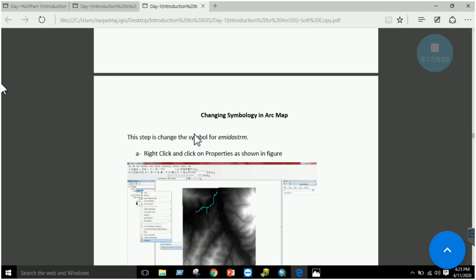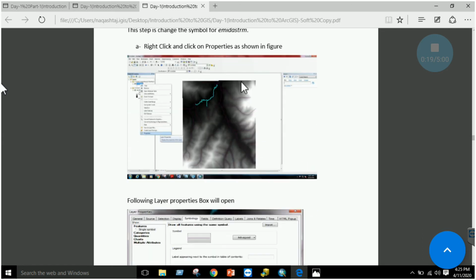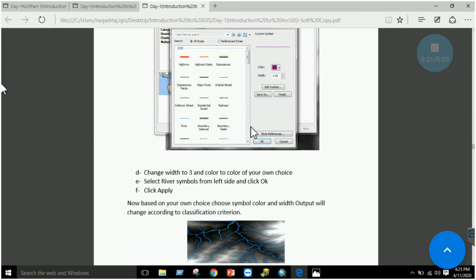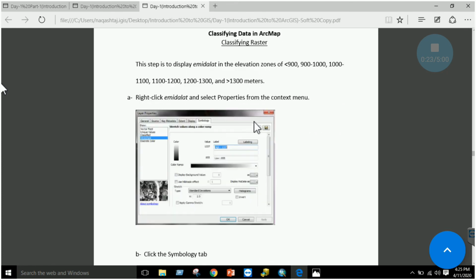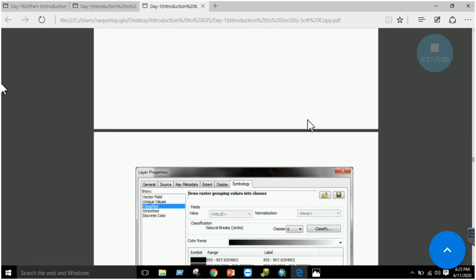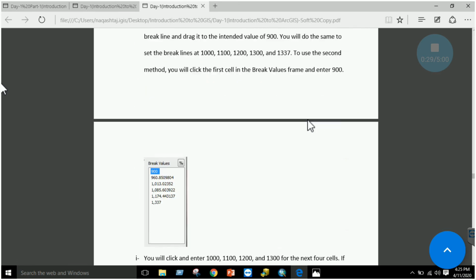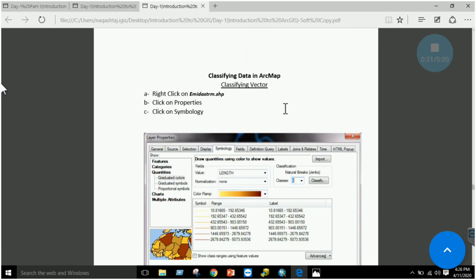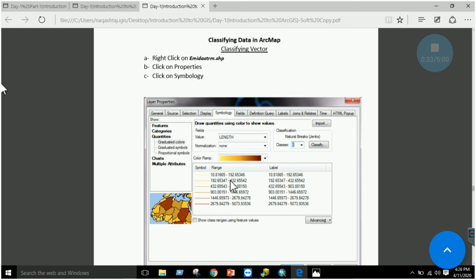So I think that this is clear. We have changed symbology by going to the properties section. We have classified data in which we change the values from 1000 to other, right? I think this we have done. Okay, classifying the vector data we have already done, that we made some classes, right, in graduated colors.